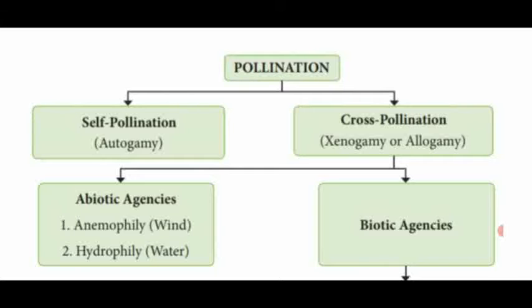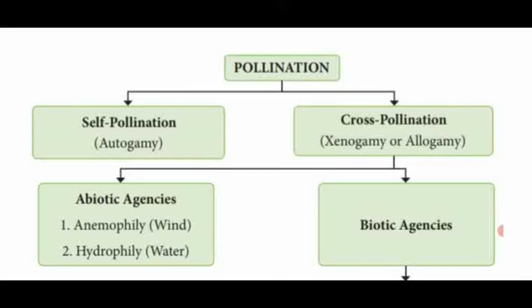Self-pollination occurs in bisexual flowers. There is no need of an external agent. But cross-pollination occurs in unisexual flowers. It requires certain external agents to transfer the pollen grains from the anther to the stigma of a flower.